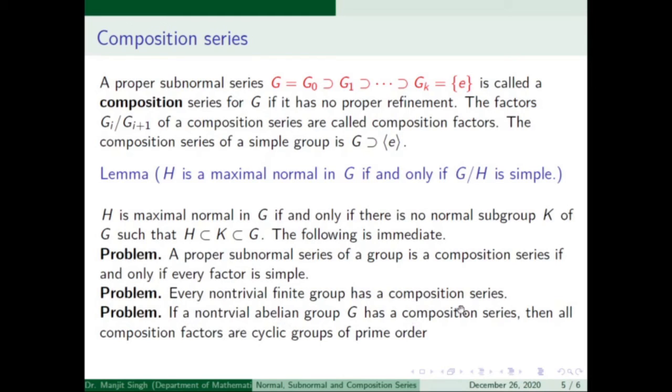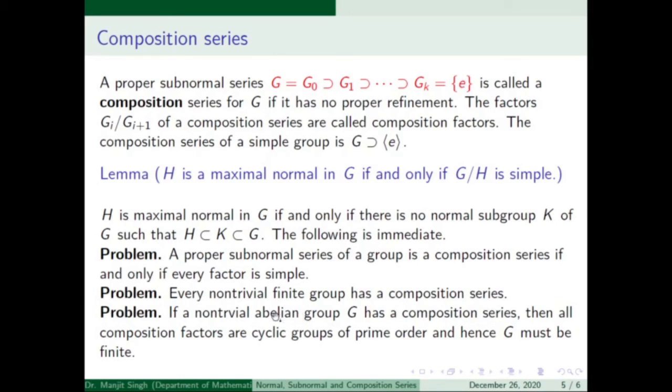Another point is here: if a group has a composition series, then will it be finite or not? If a non-trivial abelian group has a composition series, then all composition factors are cyclic groups of prime order, and hence the group will be finite. So if G has a composition series, then from the first problem, every factor is simple.